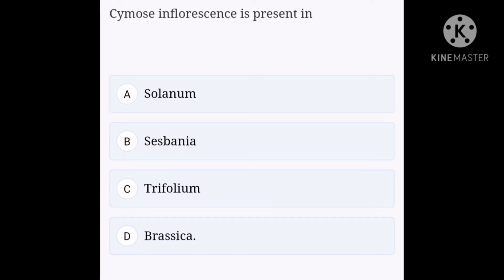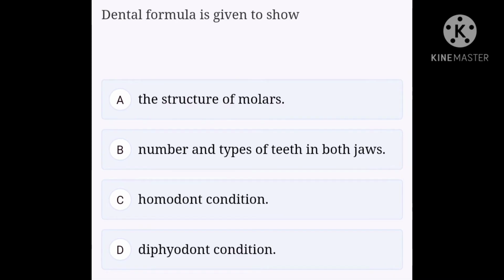Cymose inflorescence is present in option A Solanum, option B Sesbania, option C Trifolium, option D Brassica. Option A, Solanum, is the right answer for this question. Okay, next one. Dental formula is given to show option A the structure of molars, option B number and types of teeth in both jaws, option C homodont condition, option D diphyodont condition. Option B is the right answer for this question.